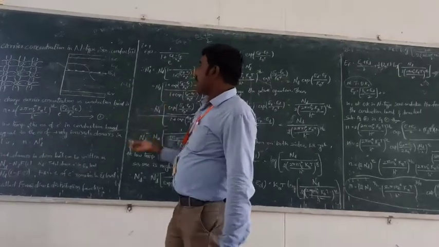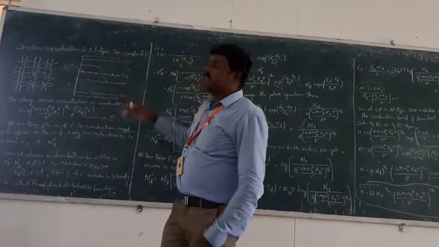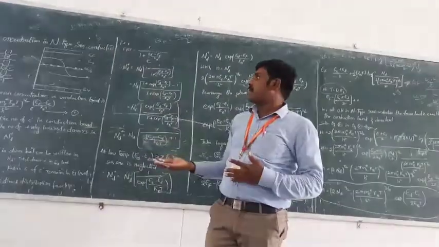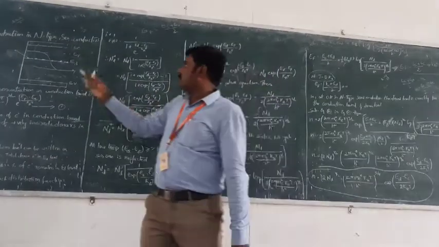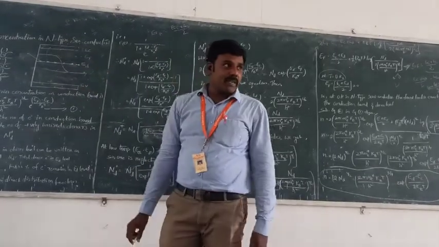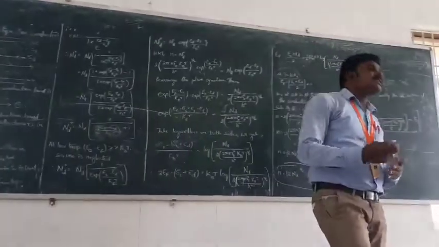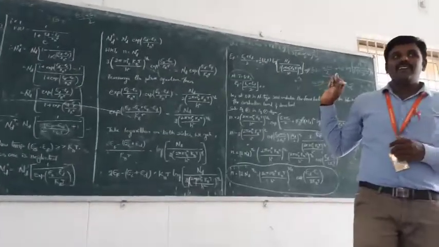That means at higher temperature, the n-type semiconductor behaves like an intrinsic semiconductor. At low temperature it is n-type, but as temperature increases, the Fermi level coincides with the intrinsic semiconductor Fermi level, so n-type semiconductors are converted into intrinsic semiconductors. Okay, understand?